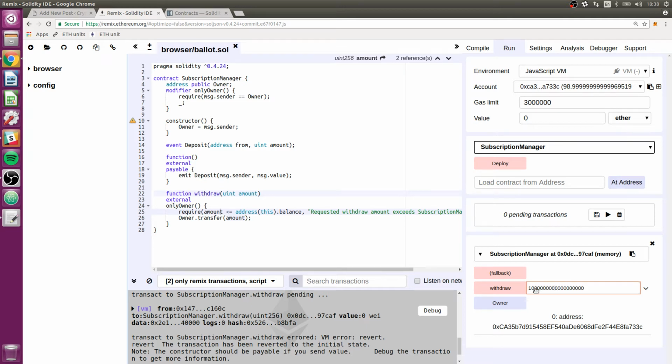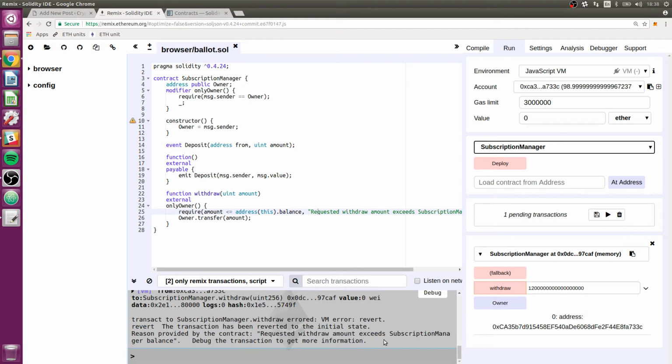First, I'm going to withdraw more than I should be able to and see if our error message comes through on this interface. This functionality where you can send back an error message is pretty recent in Solidity. It's just one of the recent Solidity versions that's supported it. So some of the interfaces and other tools in the industry don't actually support it. So I'm just going to do this just to see what happens here on our Remix output. Hey, that's pretty cool. So it does give us the message here. Requested withdrawal amount exceeds subscription manager balance.